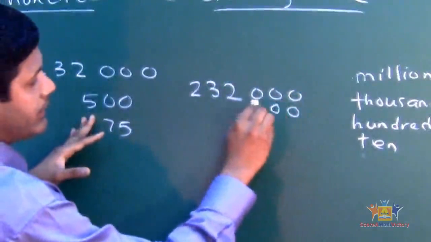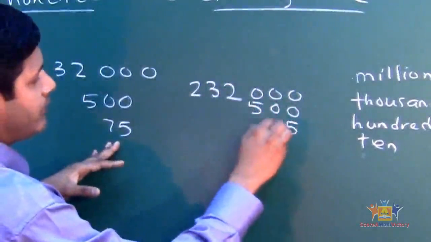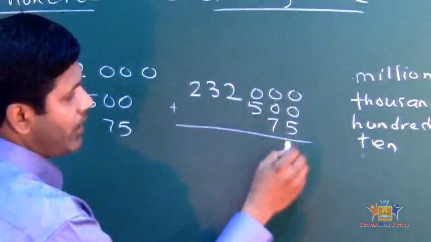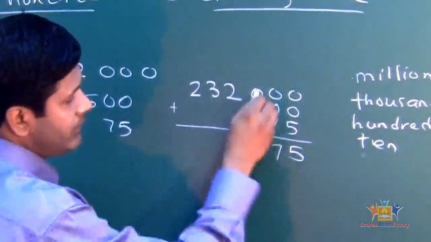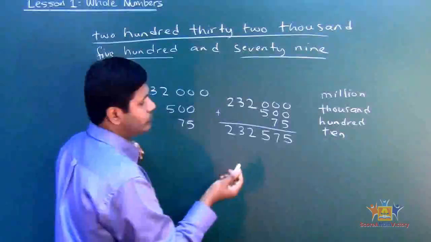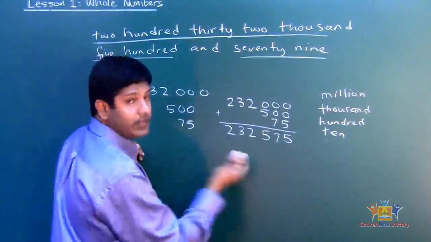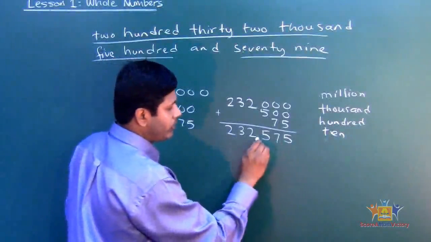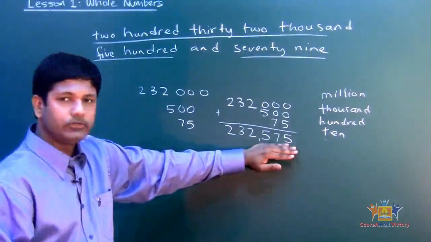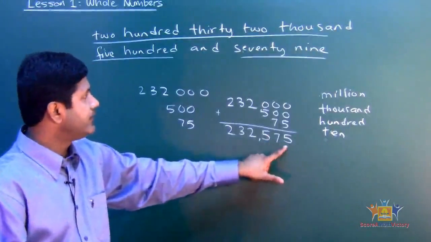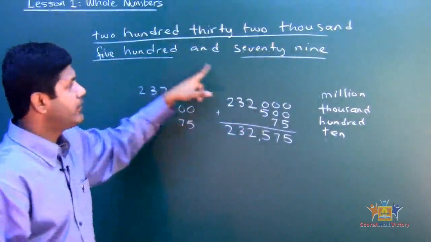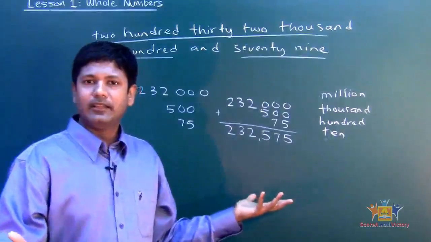232,500. Start from the back. And then 75. See that? Now add them straight down. Okay, 5, 7, 5, 2, 3, 2. See that? Now let's read this. Okay, let's use the comma method. 1, 2, 3, put a comma. What is this? 232,575. That's it. See that?